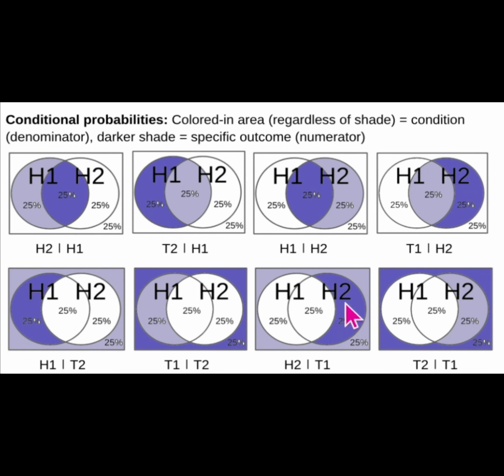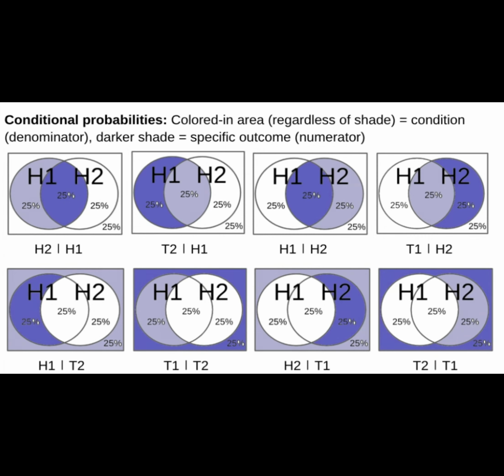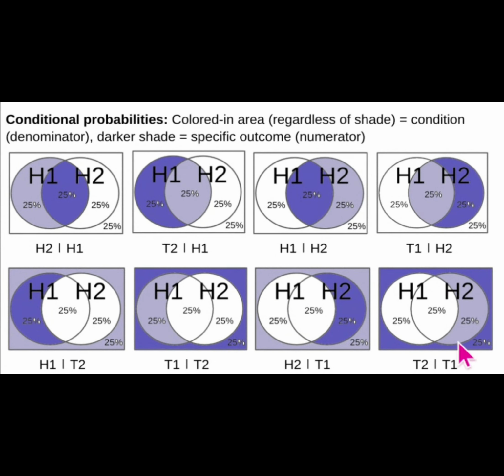This is H2 given not H1. And this is not H2 given not H1. You focus on what's outside H1, which means tails on the first. And the probability of tails on the second given tails on the first is what's outside both divided by everything that's outside H1.